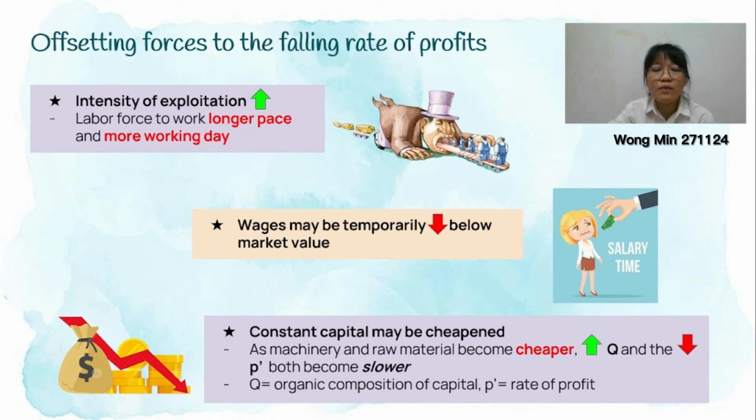The second will be the wages will be temporarily decreased below its market value, or it can be said that it decreased below its value. Okay, so the third will be constant capital may be cheaper as machinery and raw material become cheaper. The increase in the organic composition of capital, which is Qs, and the decrease in the profit rates will become slower.